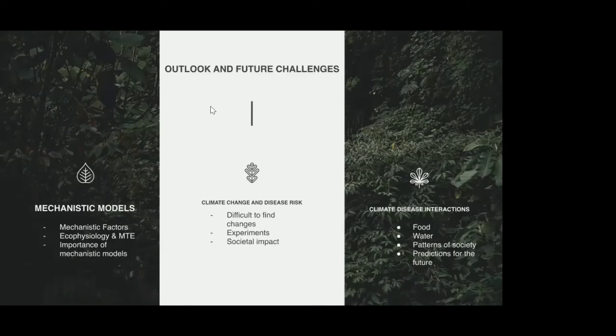It is difficult to find changes in disease risk with climate across different systems. Some changes are easier to detect, like for organisms bound to a certain region or environment. It is more difficult to detect in humans and nomadic species. Experiments and past studies can help predict future climate effects on disease. Another difficulty is seeing how societies are impacted by the climate and disease relationship.